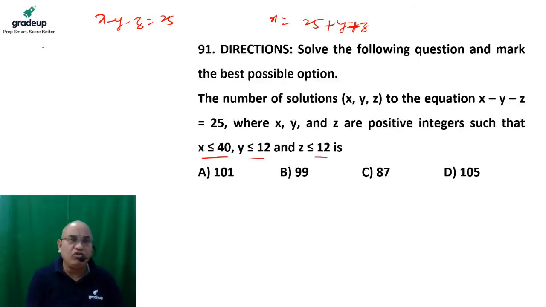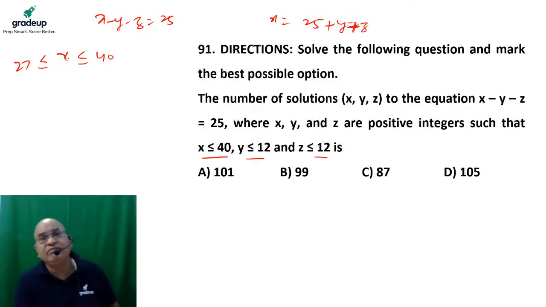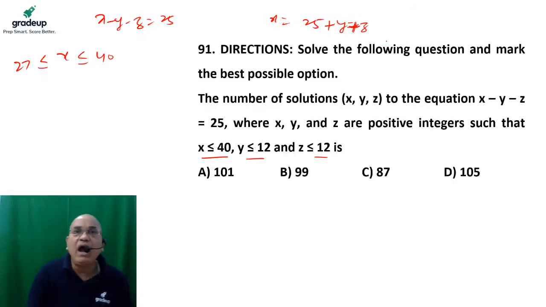The value of x cannot be more than 40. It means the minimum value of x is 27 and the maximum value of x would be 40. Why am I talking about 27? Because y and z will each hold at least 1, because they are positive integers.